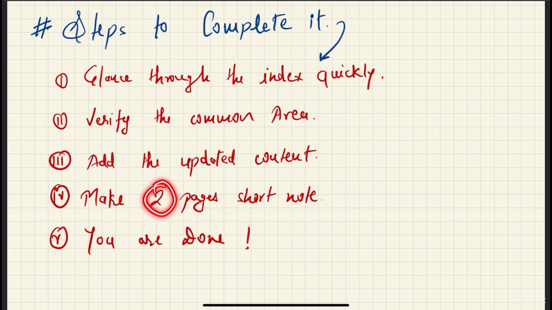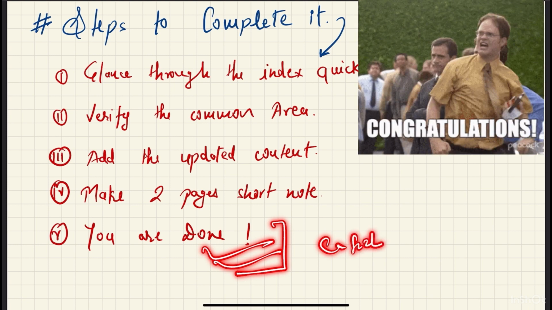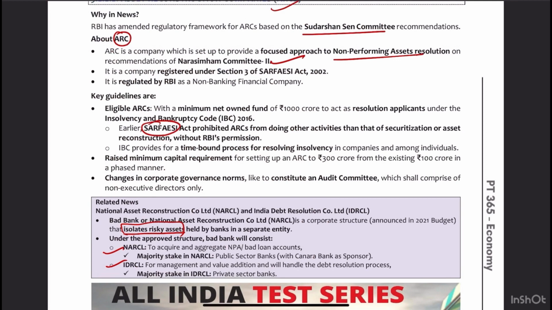But yeah, I use only 2 pages for one PT-365 note, and I try to write very, very short-handed. I just use a heading and some subheadings, and that topic is finished, and then the second topic. That's how I finished all those in 2 pages, and that's it. You are done basically. That's how you will get the confidence to go into the exam. And let me quickly show you the PT-365 that I'm currently following.